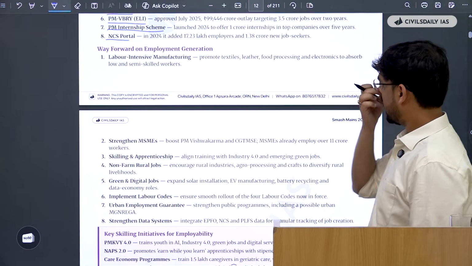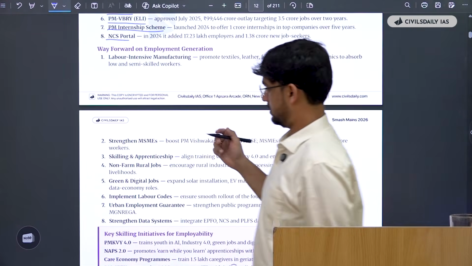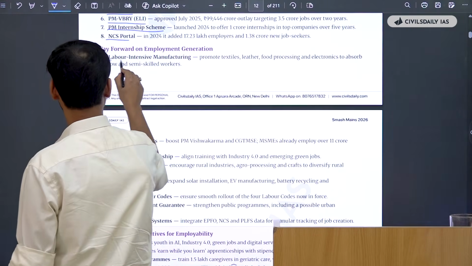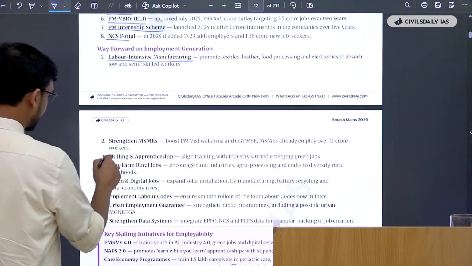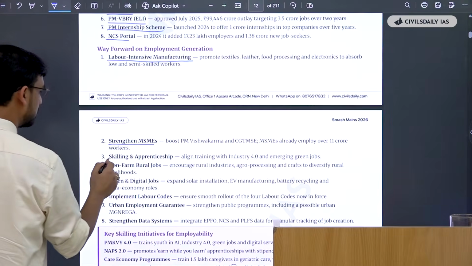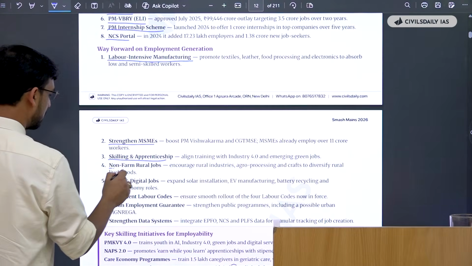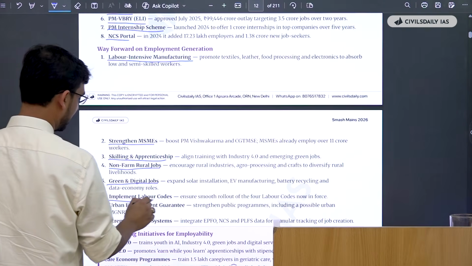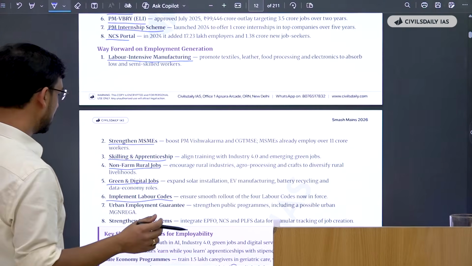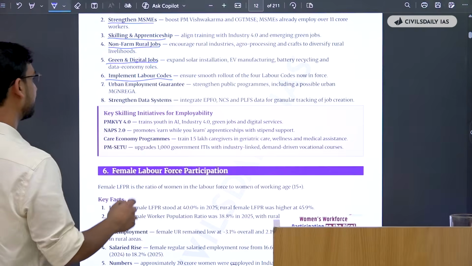Now, what can we do to better employment generation as well? So we can go for labor-intensive manufacturing. As we said, use the challenges as way forward. Strengthen MSMEs. You can do scaling and apprenticeship. Then you can go for non-farm rural jobs. Then you can go for digital and green jobs. Then you can implement the labor codes stringently. Use verbs before them. Okay.